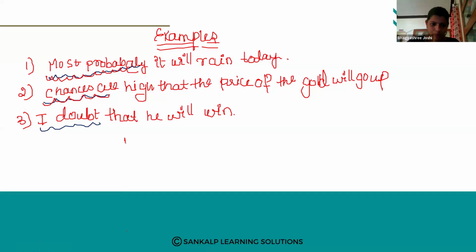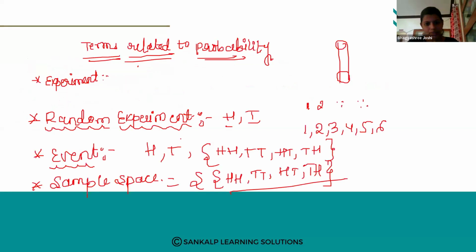Okay. So probability. Probability means I say that it will rain, but it may come, it may not come. Okay. So chances are there. That we call it a probability. Probably it may happen. So that word represents the probability of that situation, right?